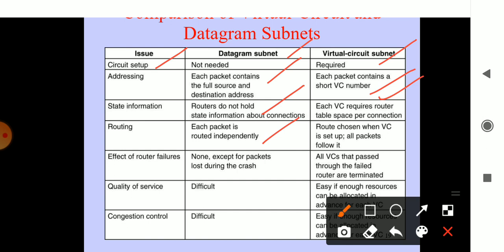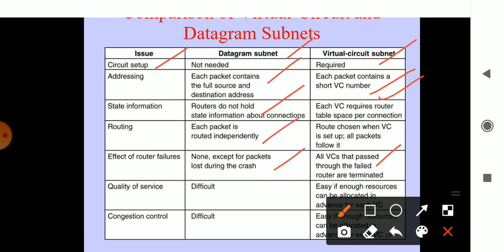As for the effect of router failure, the data may be lost, but another router nearby will carry the information. In virtual circuits, if one circuit fails, that circuit has to be terminated, and joining with another circuit may take time. The time consumption is more.